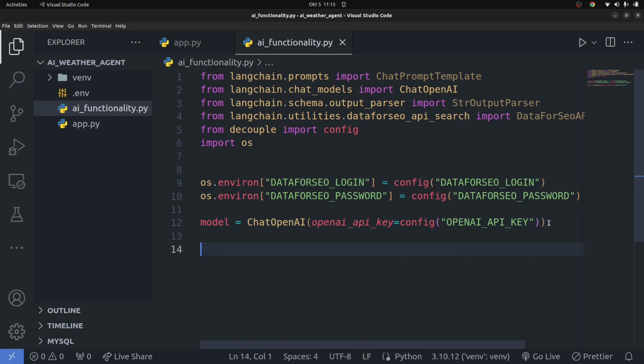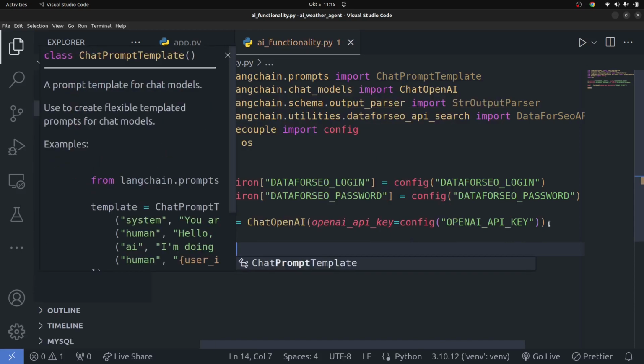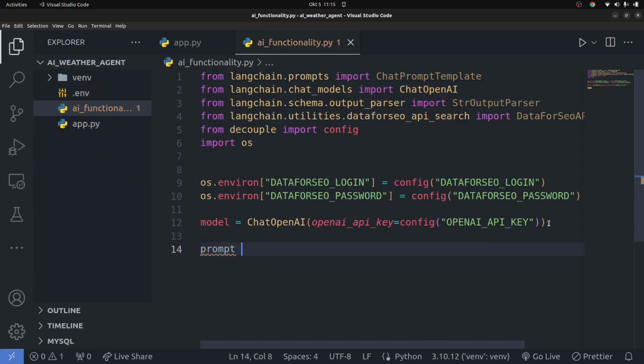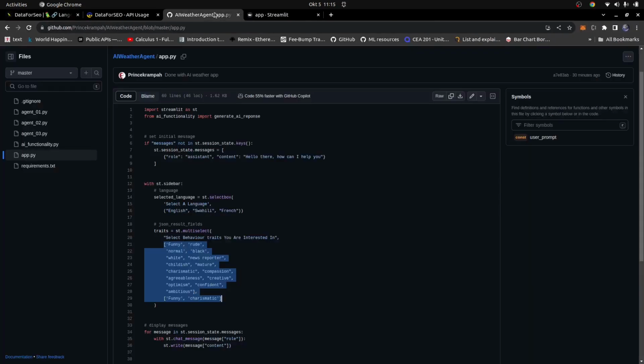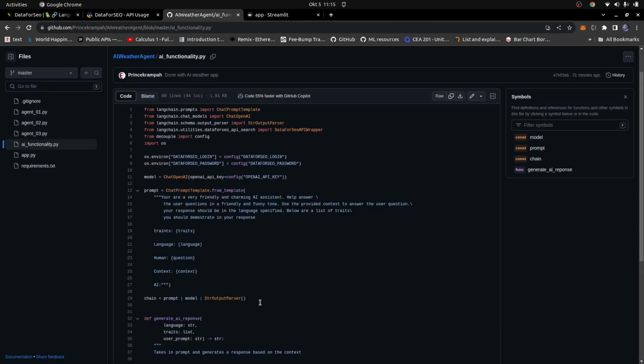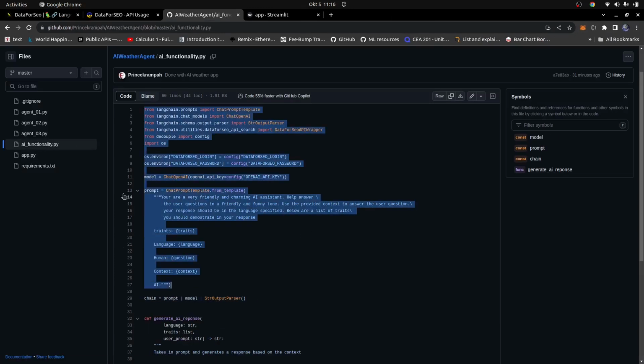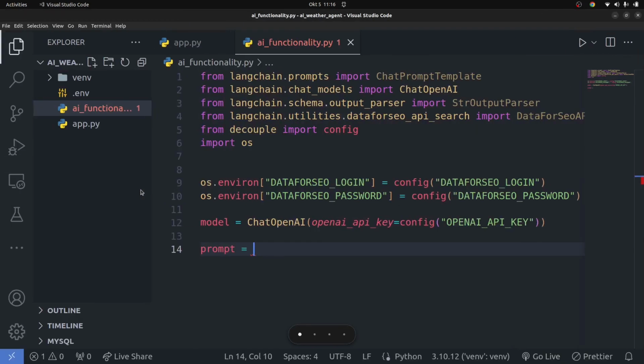Okay, so now that we have this, I'm going to generate a bunch of prompts that I want to use. So I'm going to say prompt. Basically, the prompt is what we are prompting the model to be able to do. Just to save on time, I'm going to copy the prompt that I already have on my repository here, so that we save a lot of time. I'm going to copy this prompt right here and paste it here, because I don't want to waste a lot of time typing out all this.